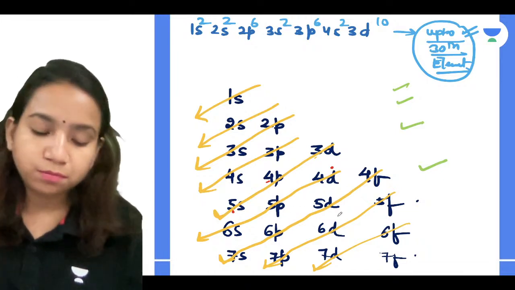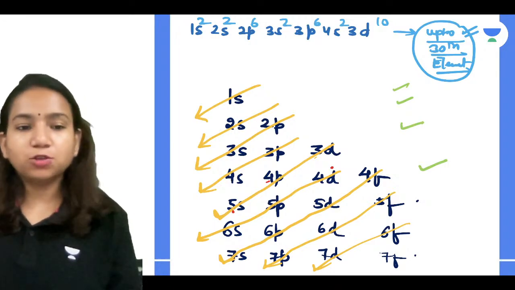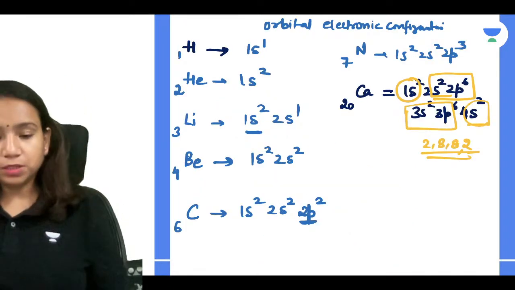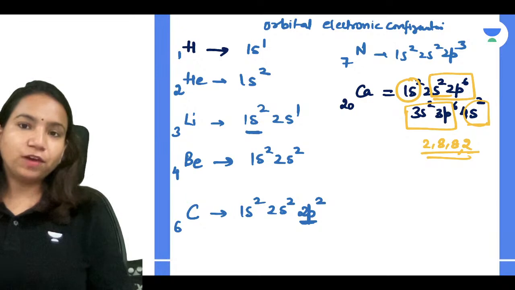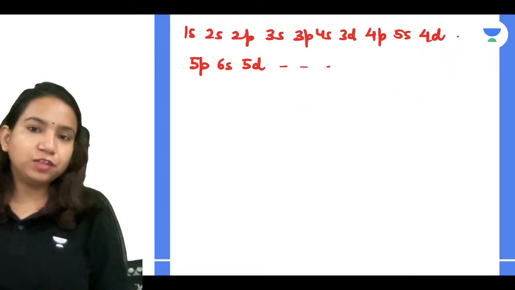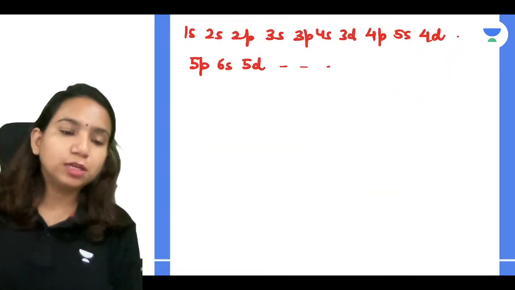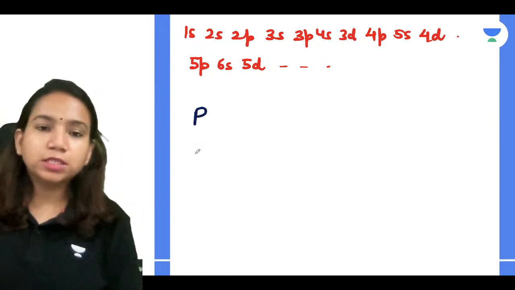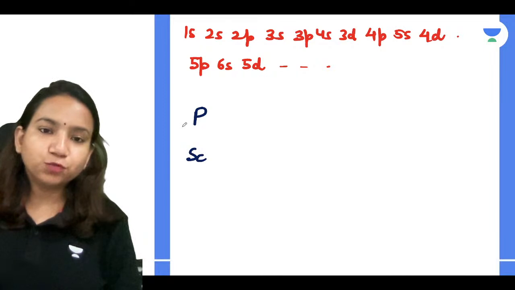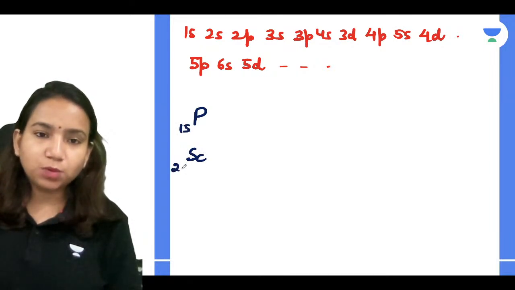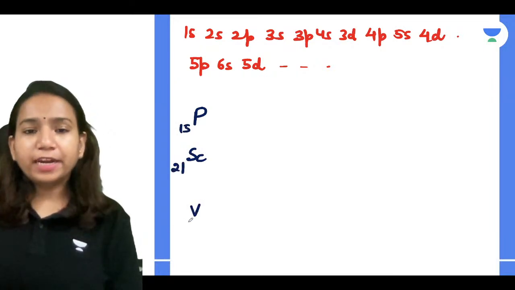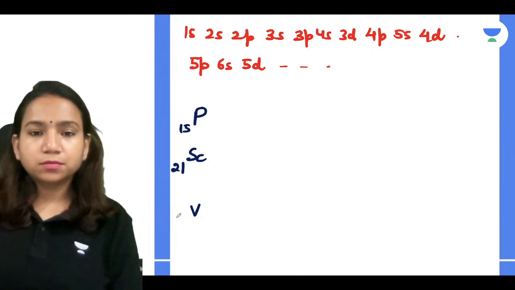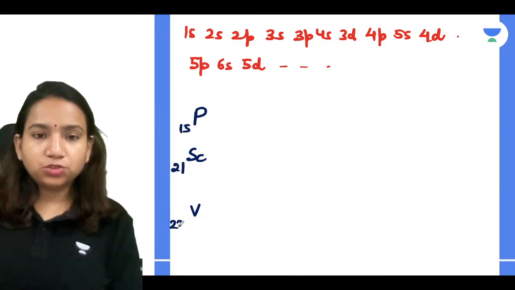So understood, everyone? This is how you can write the configuration of any element. Suppose I ask you to write the configuration for phosphorus, scandium, and vanadium. The atomic number of phosphorus is 15, scandium is 21, and vanadium is 23.